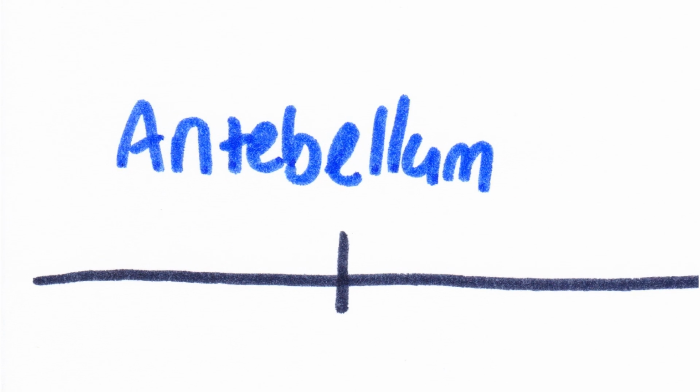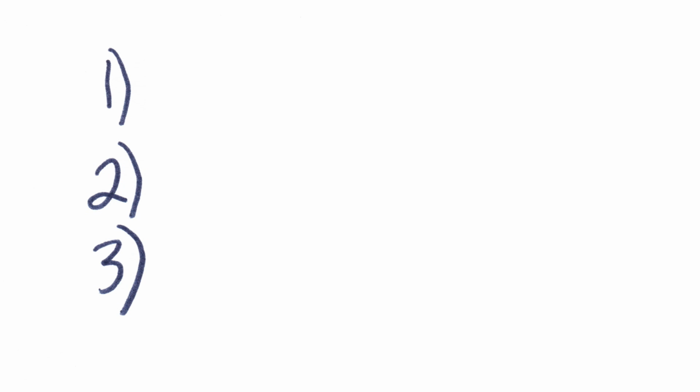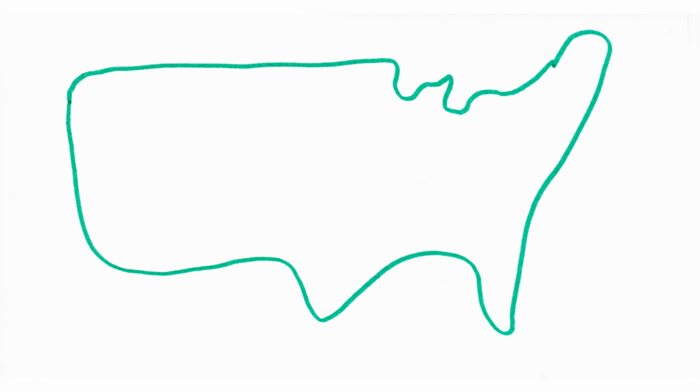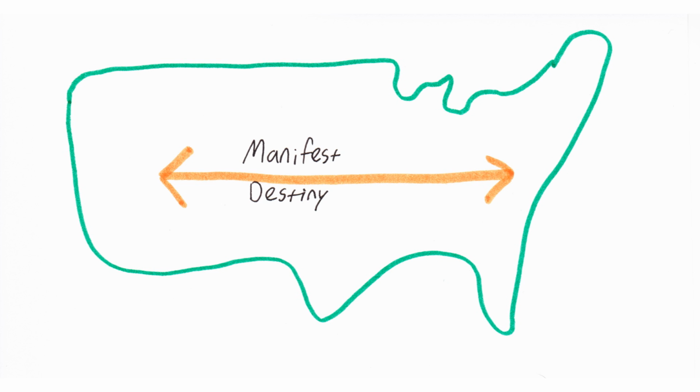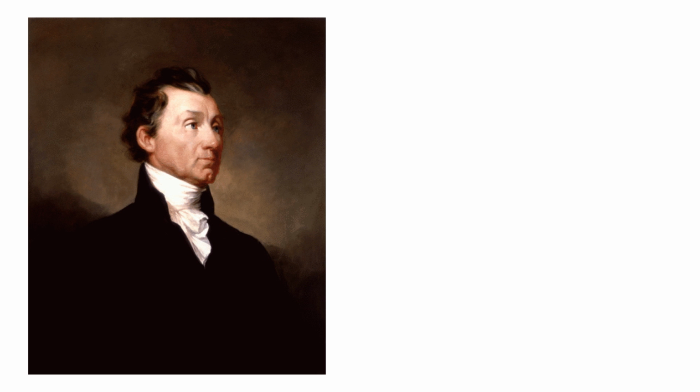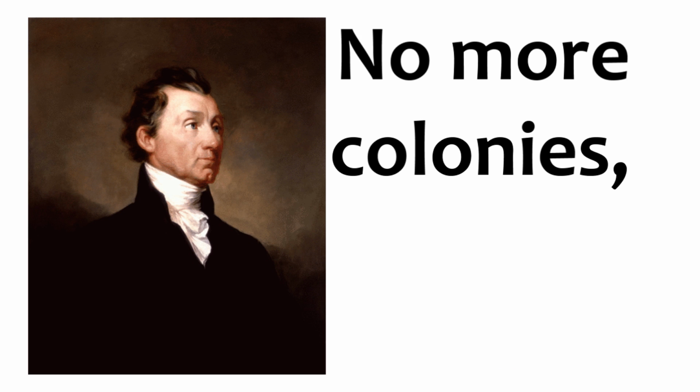The period that followed is known as Antebellum because it's most notable for coming before the Civil War. There are three key facts about Antebellum. First, expansion. The U.S. was still determined to stretch itself from sea to shining sea, manifest destiny. Related to this was the Monroe Doctrine, when President James Monroe declared that colonization was over and Europe should get out of the Western Hemisphere.